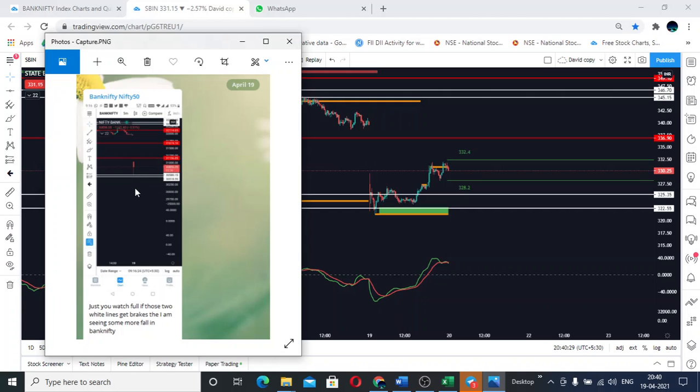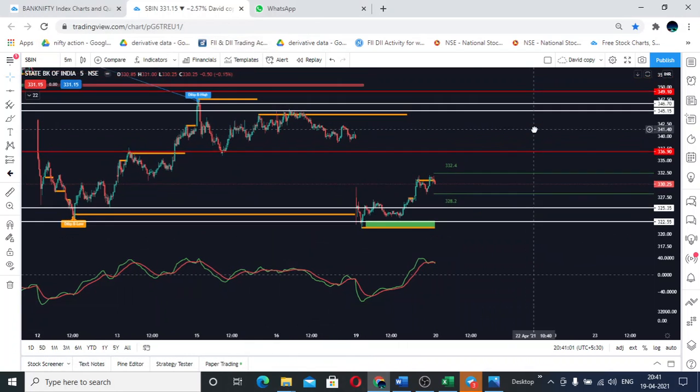Sustains means it has to sustain below the level marked here for at least 20 minutes, so then I can see some fall. That is what was mentioned in my second screenshot of today. So it was able to close below the level, but it was unable to sustain, and it took the reversal from there. So you can see that I just made a note there. Just be cautious about the level.